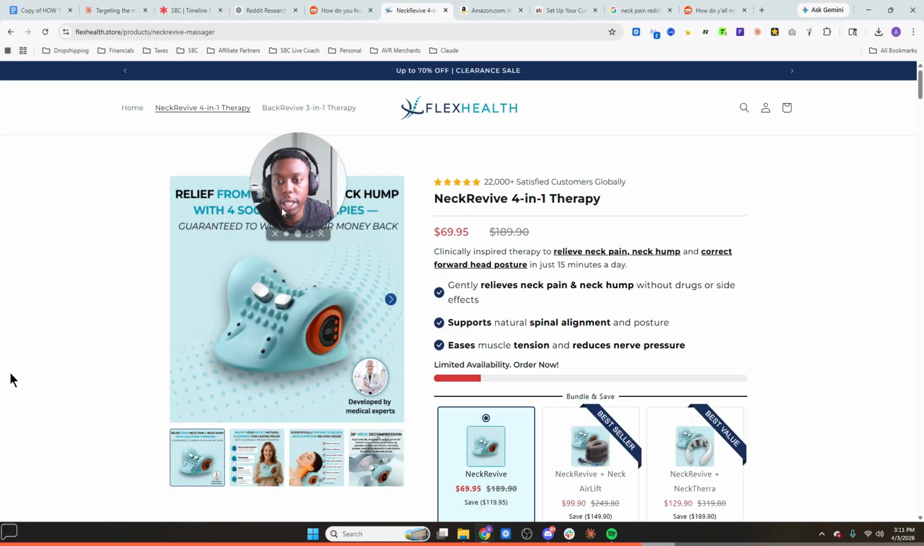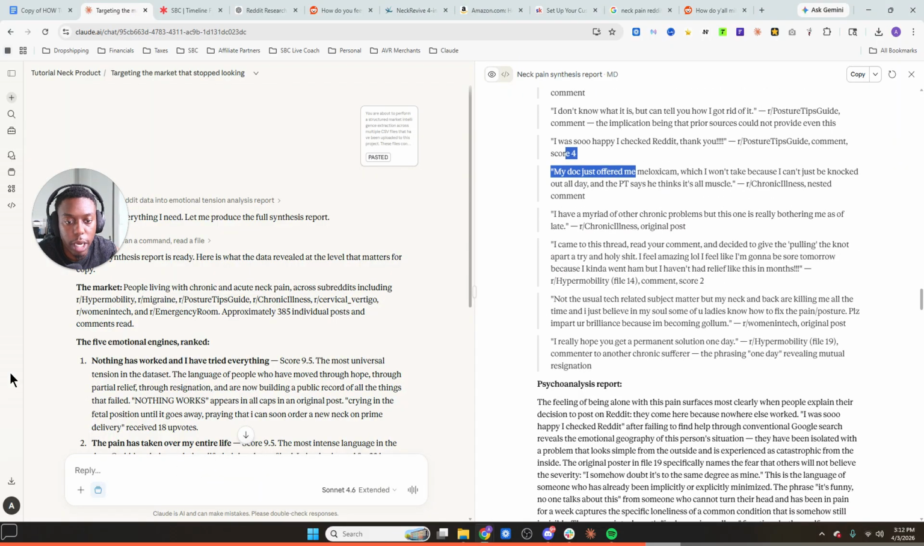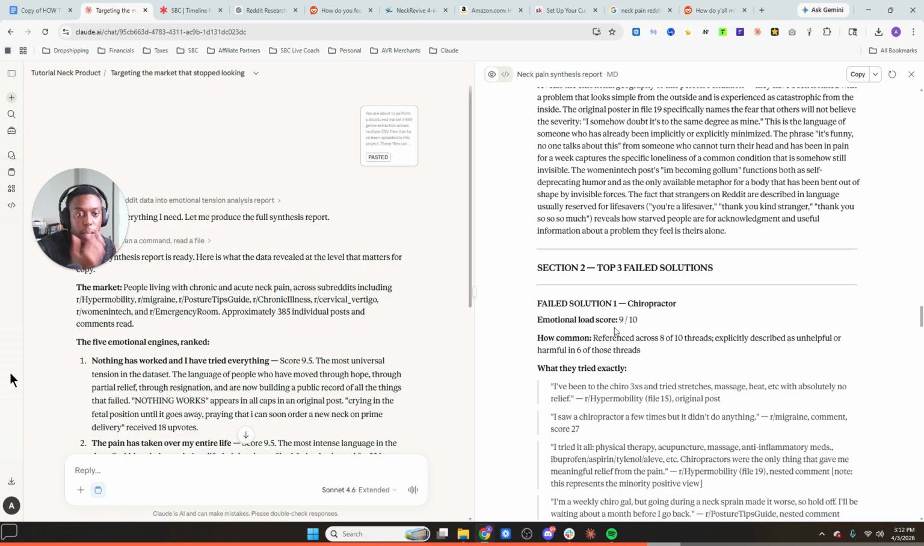And I haven't mentioned it up to this point, but I'm going to be leveraging this product here that I just found a random dropshipper for selling. I'm sure we've all seen that product before, but so next we're going to get into section 2, top 3 failed solutions.